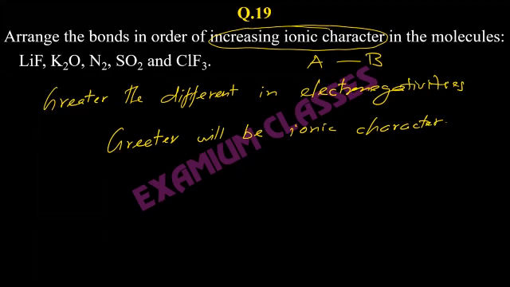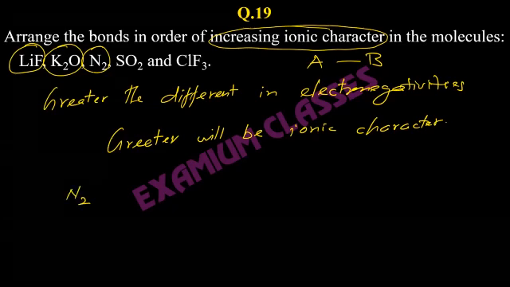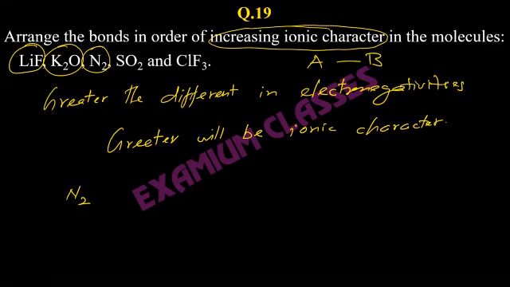So if we compare here all these, N2 doesn't have any difference in electronegativities, both are N. So it will have zero dipole moment. It means it will have the least ionic character. So N2 will be put first because we have to arrange them in increasing ionic character.